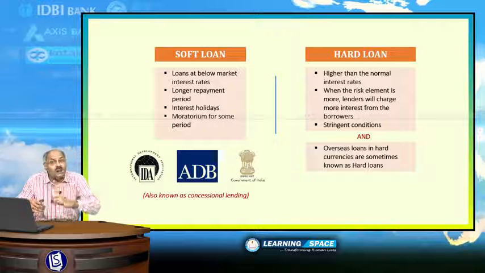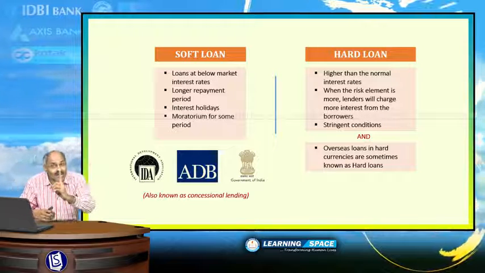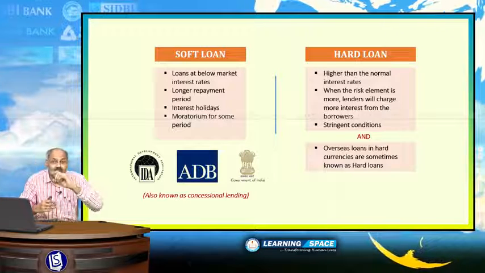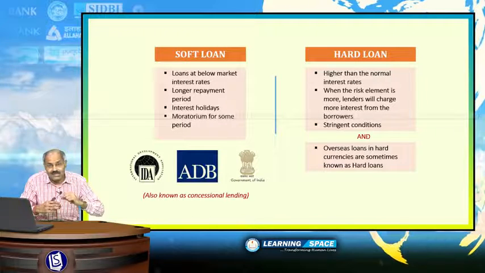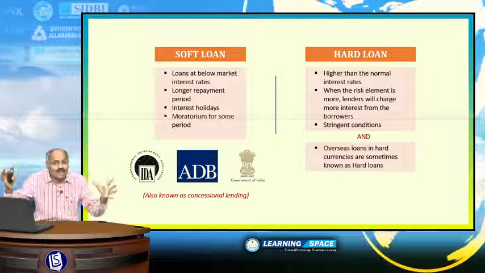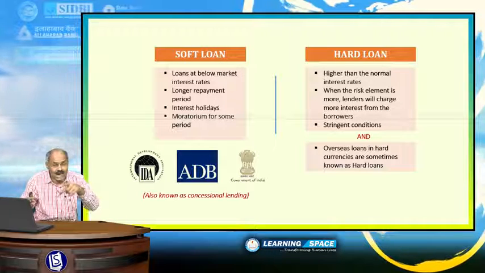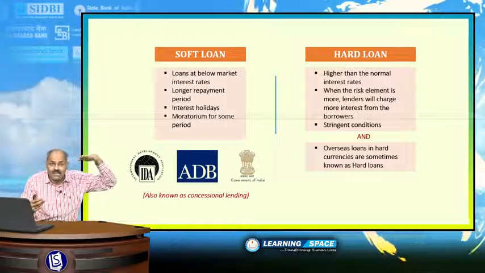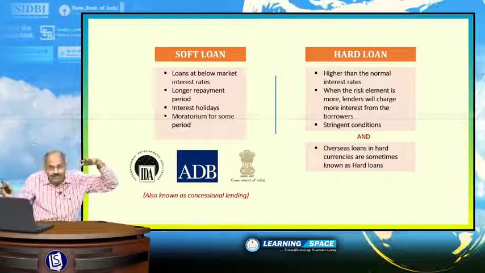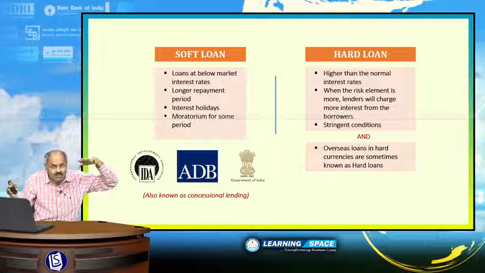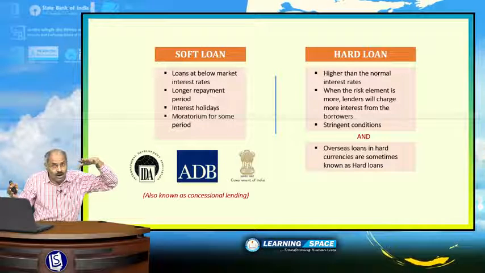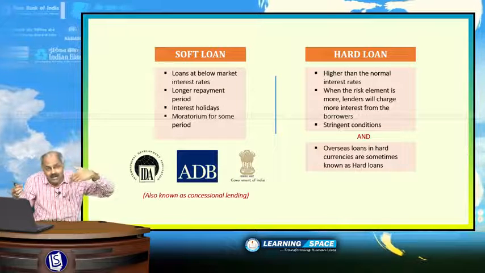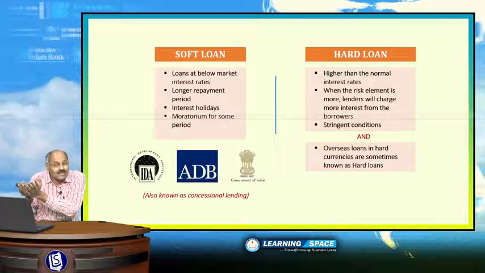Hard loans are basically with stringent conditions, and they may have more interest rate also. More than the interest rate, a lot of stringent conditions are attached with it, and when the risk element is more, normally banks or financial institutions charge more interest. That's why they are termed as hard loans. Hard loans carry stringent conditions, more interest rates, and sometimes are overseas loans in hard currencies.